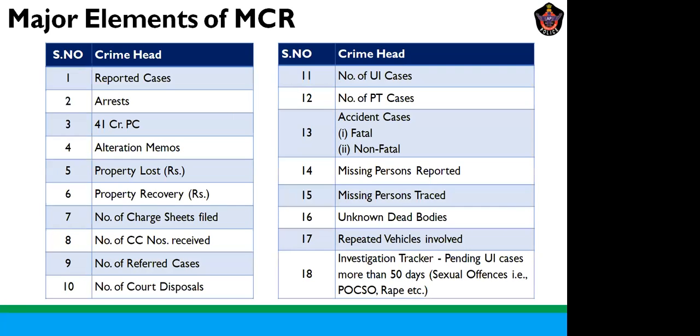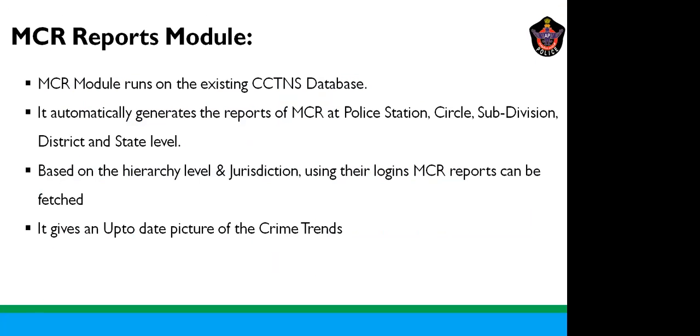So the major elements of an MCR, as we can see on the screen, are the reported cases, arrests, 41 CRPC, alteration memos, UI cases, PT cases, accident cases, missing persons, unknown dead bodies. These are all the elements that are part of the MCR. Now we can see the module which we have developed.